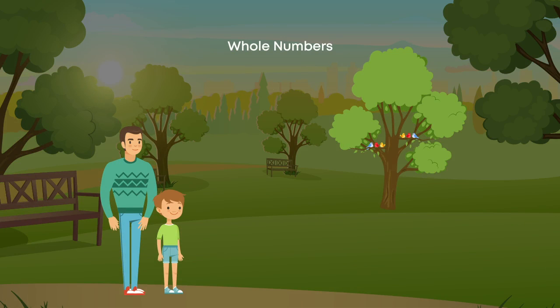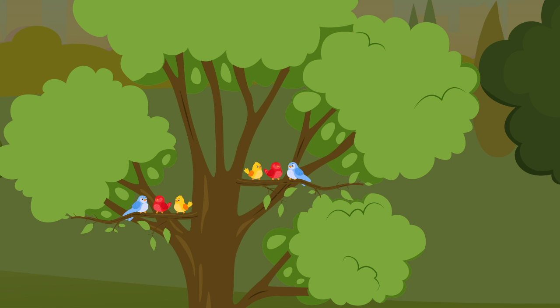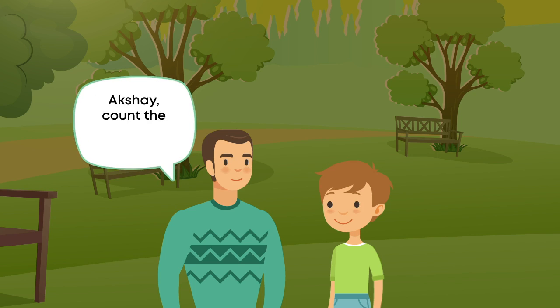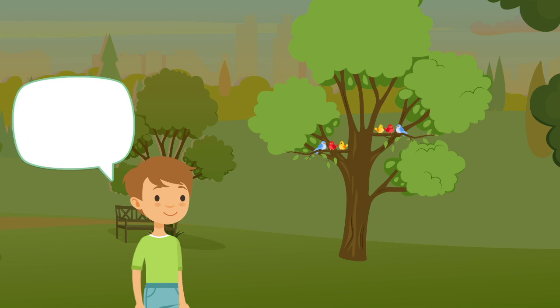Akshay and his father are in a park. They see a flock of birds sitting on a tree. Akshay counts the number of birds. 1, 2, 3, 4, 5, 6. There are 6 birds on the tree.